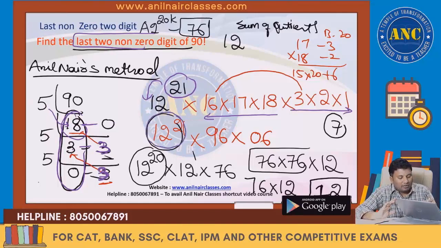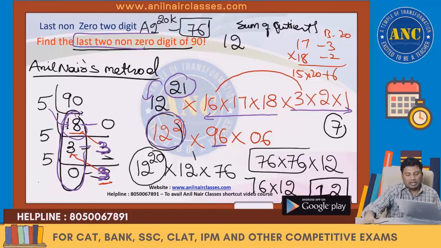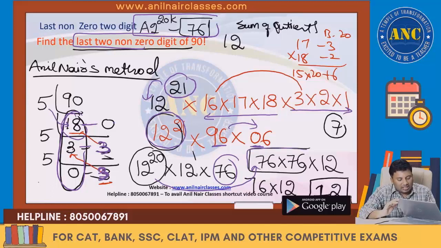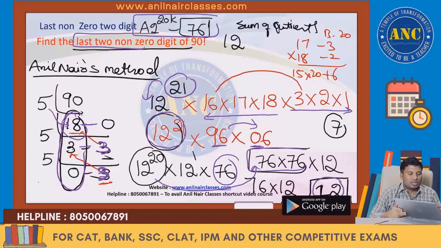12 power 21: 16 6s are 96, 17 into 18, which is 06. 12 power 20, the last two digits are nothing but 76, 12 power 20 into 12 power 1, right? 96 6s are 576. 12 power 20 is 76. 76 into 76 into 12. 76 into 76 is 76, into 12. The answer is 912. So the answer for this question is 12.